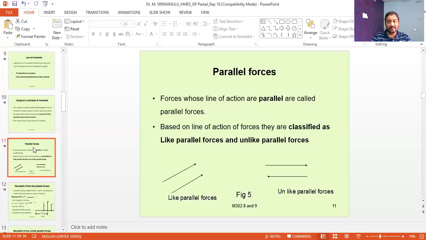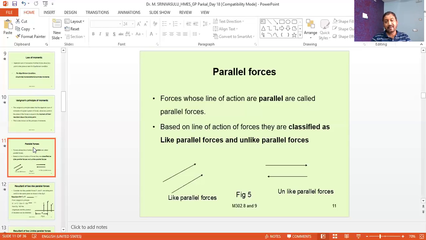And if we take the other diagram, here the first force is acting rightward and the second force is acting leftward, but parallel to each other. So they are called unlike parallel forces. So the first one is called like parallel forces and the second one is called unlike parallel forces.